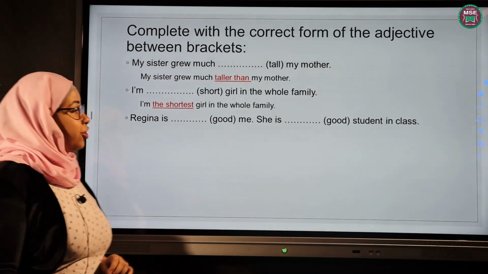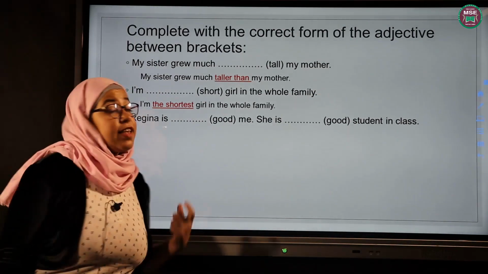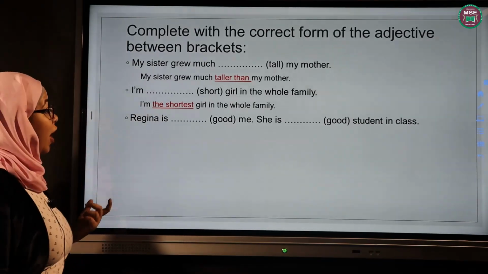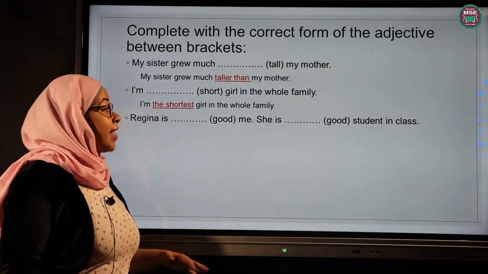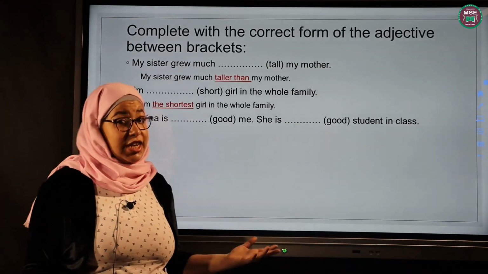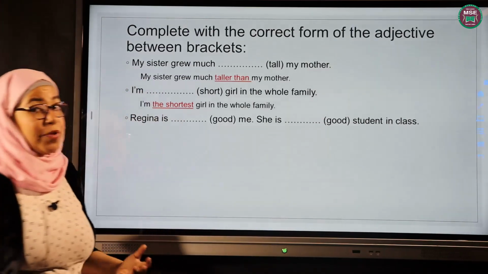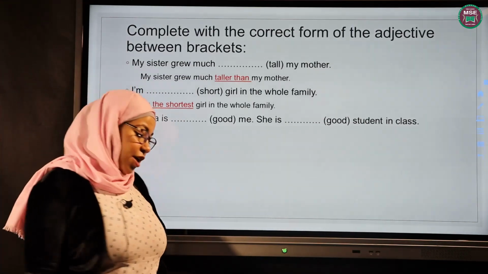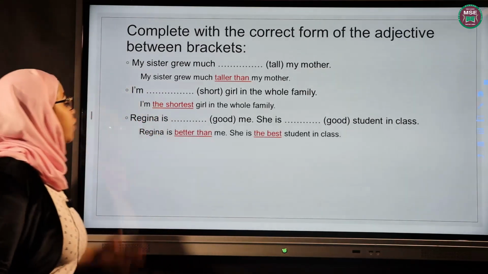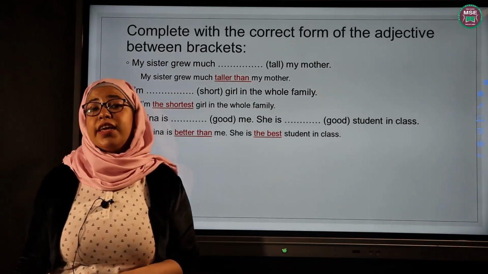Regina is good me. She is good student in class. This is a two-part sentence. The first part, I'm comparing between Regina and myself. And then the second part, I'm comparing between Regina and every other one in class. So what's going to happen in this sentence? Great answer, I'm sure. Regina is better than me. She is the best student in class.